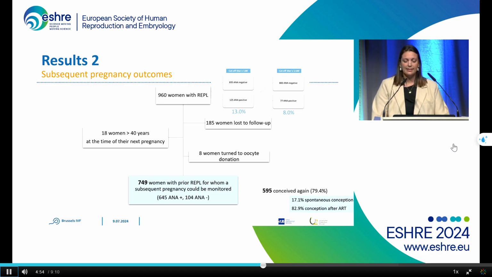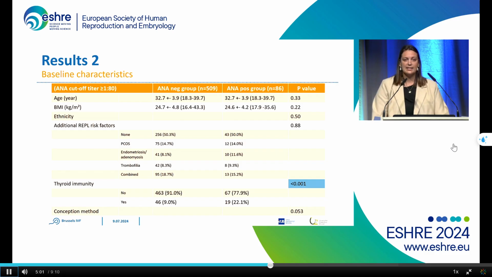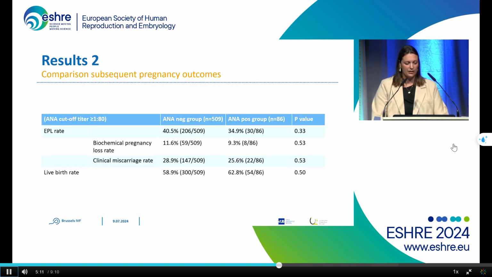595 conceived again, and this is a mix of spontaneous conception and conception after ART. Of these 595 pregnancies, we have here the baseline characteristics, and again, there's no statistically significant difference except for the thyroid autoimmunity. Here we have the crude unadjusted outcomes of these pregnancies, where we see that there is no difference between the ANA-negative and ANA-positive group in terms of early pregnancy loss rates, the biochemical pregnancy loss rate, clinical miscarriage rate, and also the live birth rate.